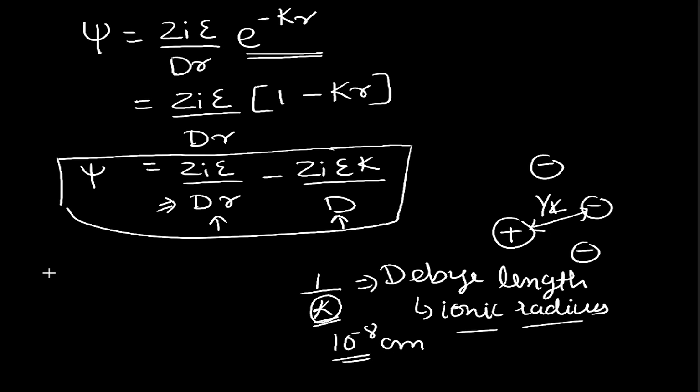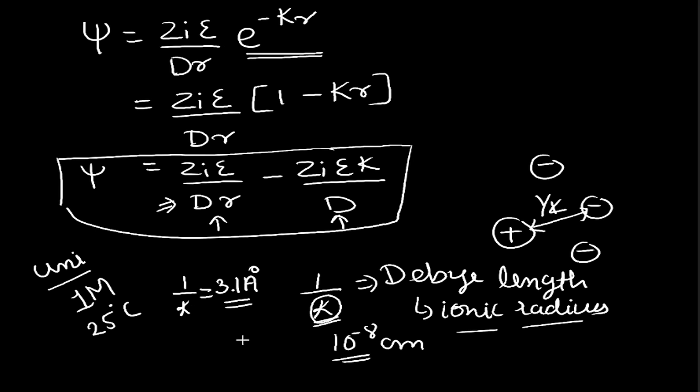As one example, if we take any univalent electrolyte, then for a 1 molar univalent electrolyte solution at 25 degrees centigrade, the Debye length is of the magnitude of 3.1 angstrom. So this is all about the Debye Huckel theory, and this was the first part of the Debye Huckel theory. In the second part, we will be looking at the Debye Huckel limiting law.